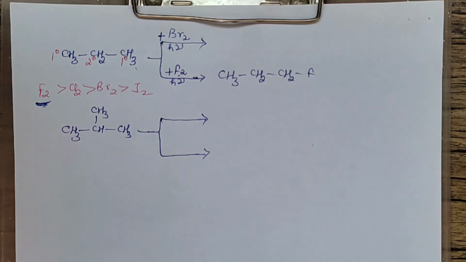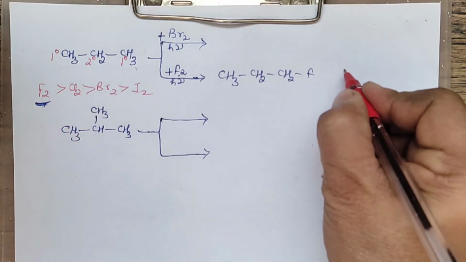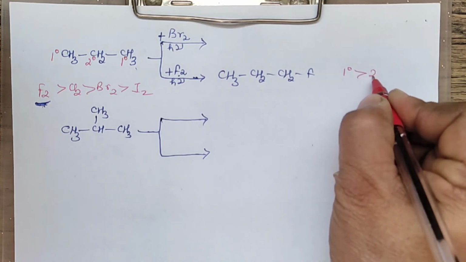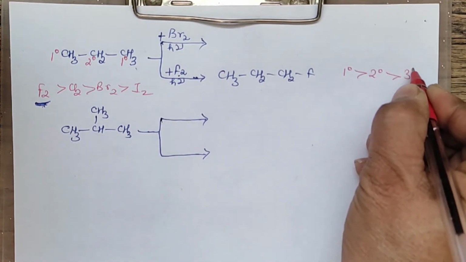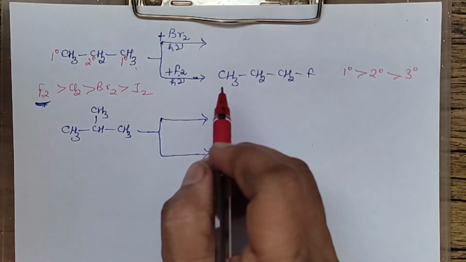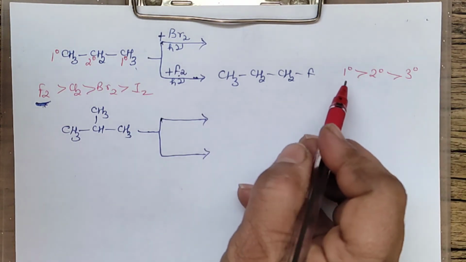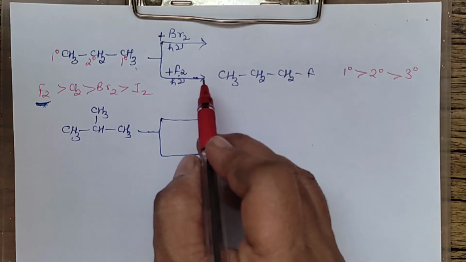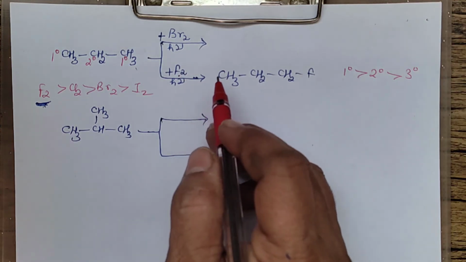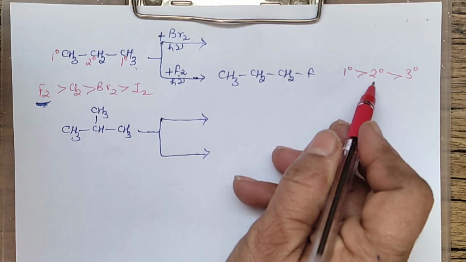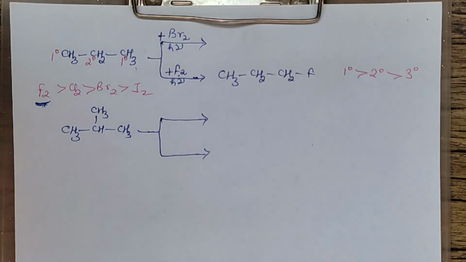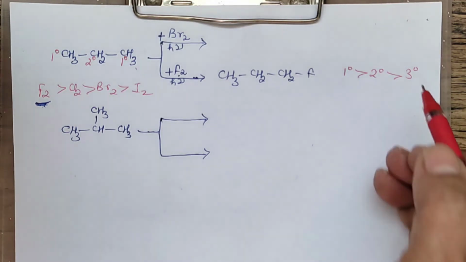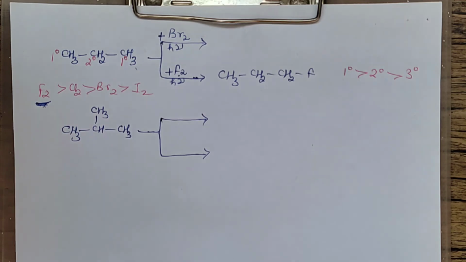So for fluorination, the order is 1 degree, then you have 2 degree, then you have 3 degree. I mean to say, a hydrogen atom attached to a 1 degree carbon atom will be preferably replaced by fluorine. Then 2 degree, and tertiary will be least, because steric hindrance will be there in case of tertiary. That is the case if you carry out fluorination.